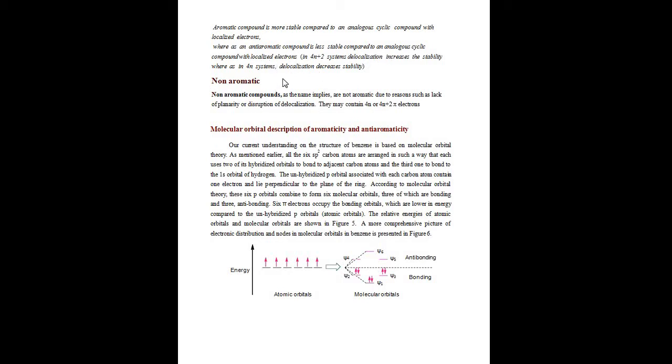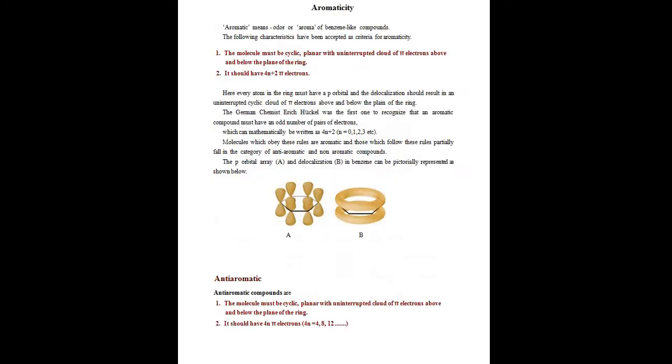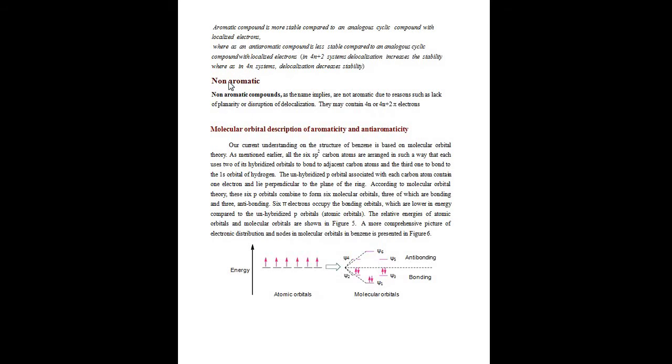Next one, non-aromatic compound. Non-aromatic means it does not obey either 4n or 4n plus 2 pi electrons. That means it lacks planarity, or there is disruption of delocalization. So generally there are 3 types: aromatic, anti-aromatic and non-aromatic.